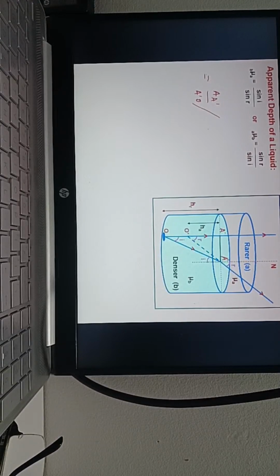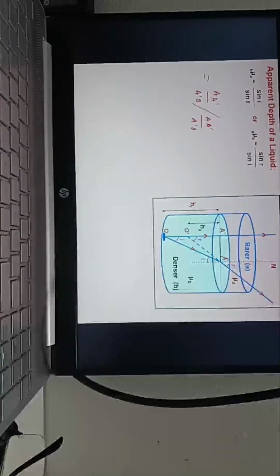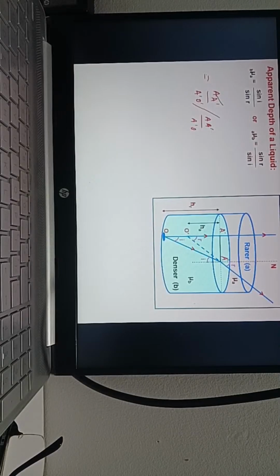Divided by sin I, and sin I means A dash O by hypotenuse A dash O. So A dash will get cancelled. So A dash O divided by A dash O dash. Understood?